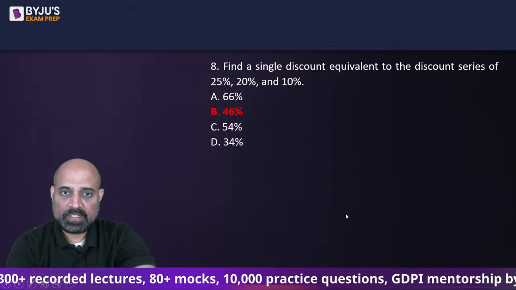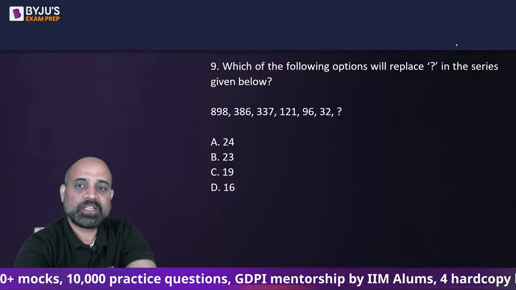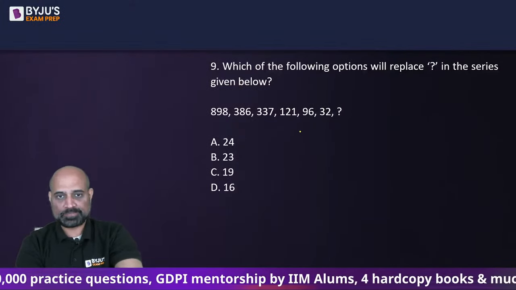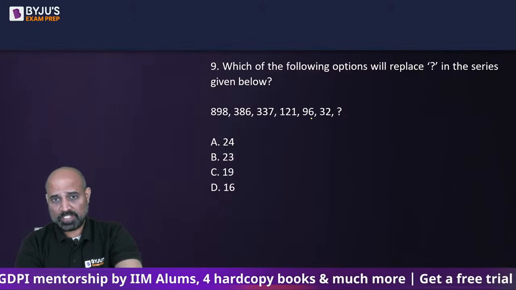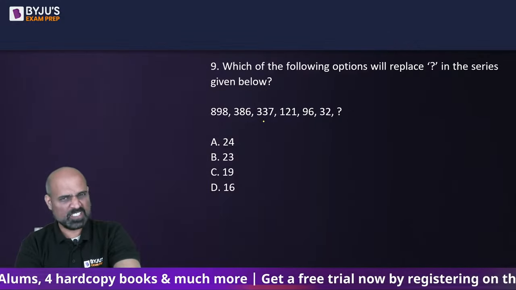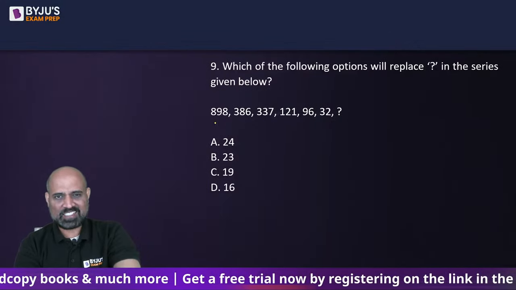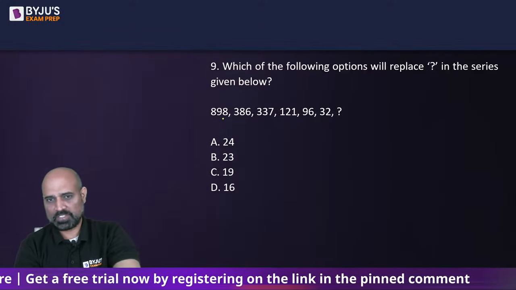Okay. Next one. Which of the following options will replace the question mark in the series given below? Is it getting multiplied by 3 each time? Because 3 times 32 is 96. 3 times 121 is 363. 3 times 386 is more than 1000 and the term is 1100. So obviously not 3 times.